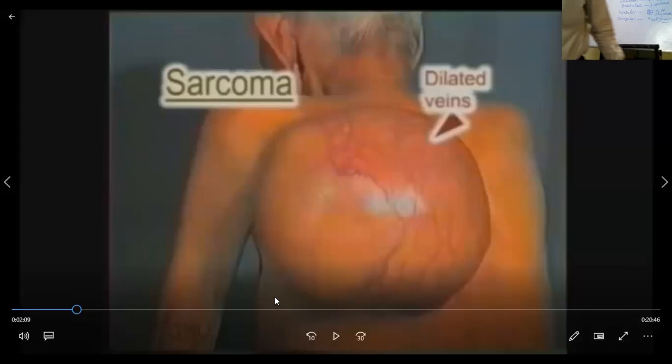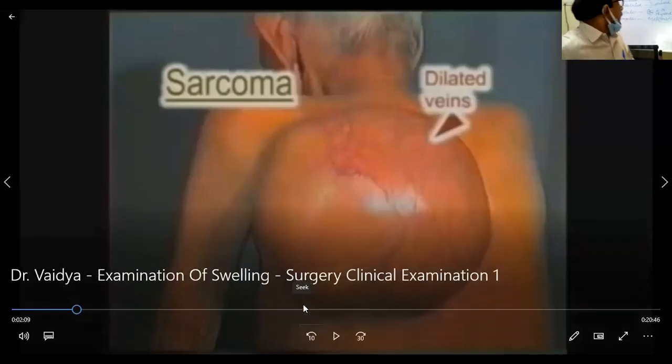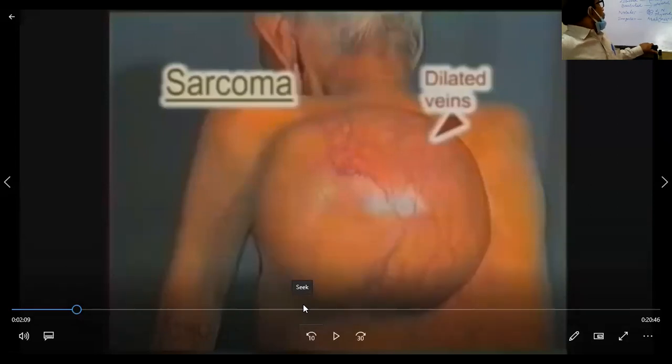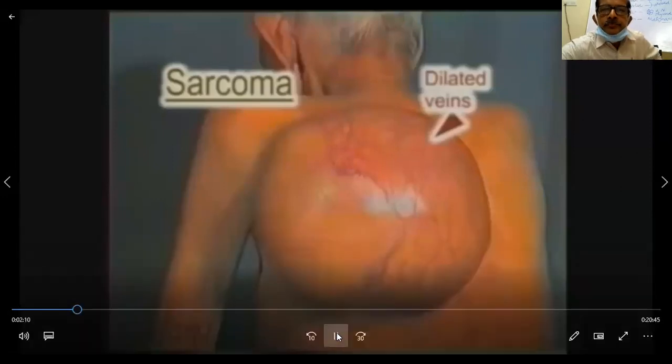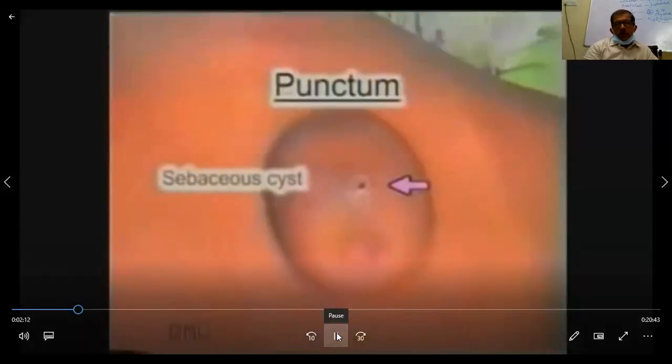So as I have shown you on the board, they may be either smooth or lobulated or bosselated, nodular and irregular. Right. We'll again proceed. Suggests a sarcoma. A black punctum on the skin over the swelling is diagnostic of a sebaceous cyst.